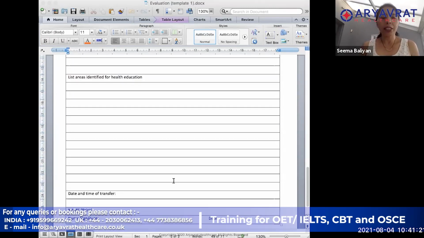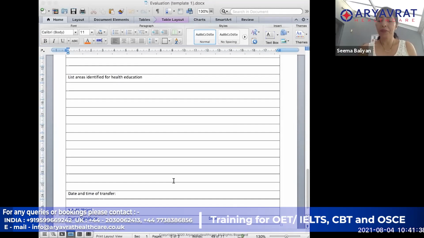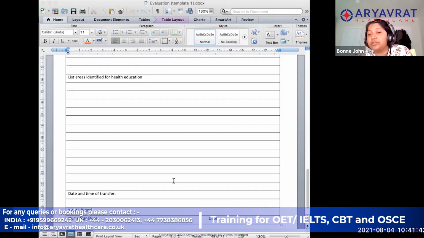Now the last section of this one is where it says list areas identified for health education. Sorry, can I ask you one thing? If they haven't written the allergic associated reaction, what do we need to do? Sometimes they will write only the allergy, the medications or the food or things like that, isn't it?